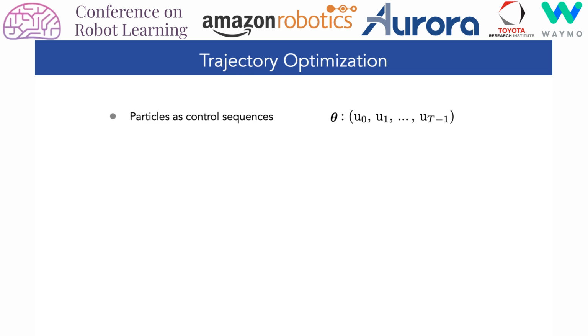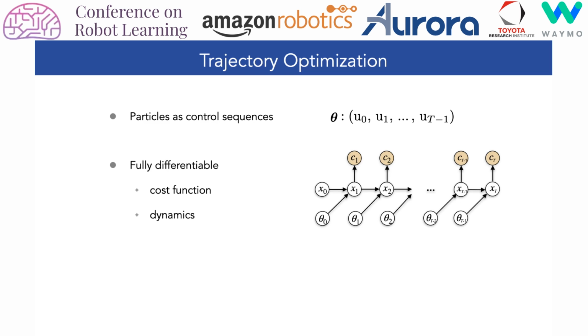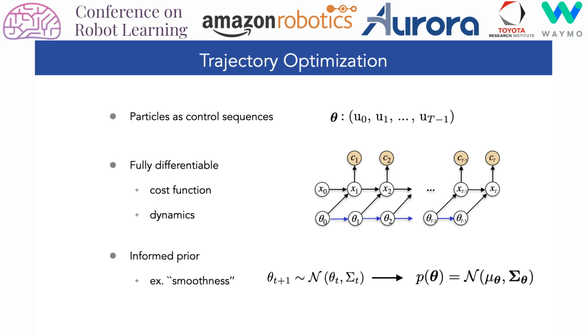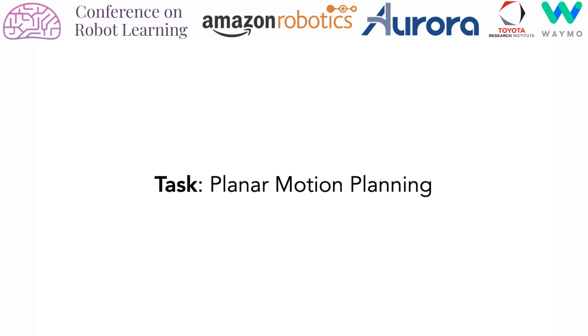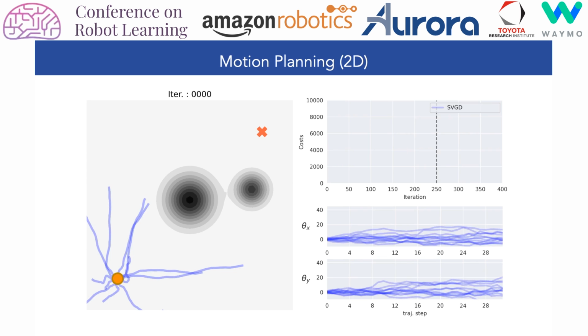The SV-MPC framework can also be applied to trajectory optimization, where particles are defined over control input sequences. The objective is assumed to be fully differentiable, allowing gradients to be evaluated by backpropagating through costs and trajectory dynamics. We can also leverage informed priors on control sequences. These can incorporate Markovian dependencies on solutions, such as smoothness. We test this approach on a planar motion planning problem. The robot must find a sequence of velocity commands to produce a feasible low-cost trajectory to the goal.